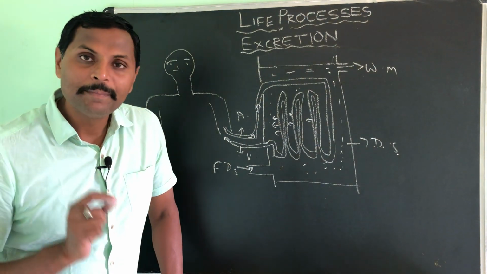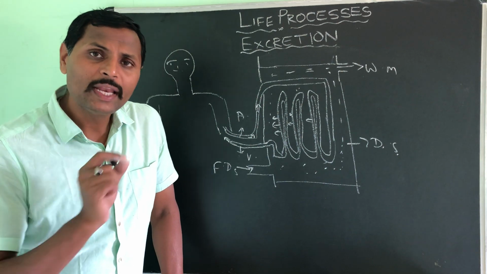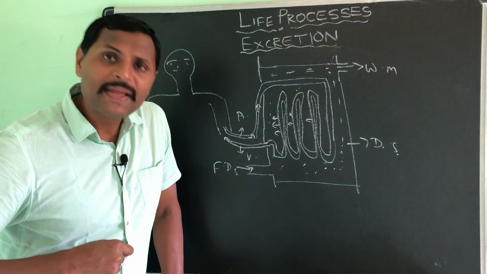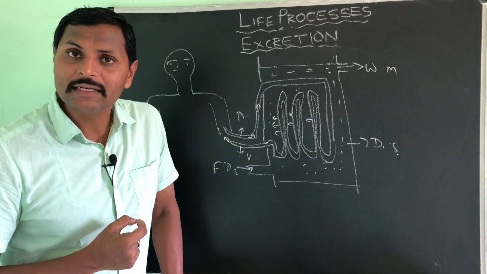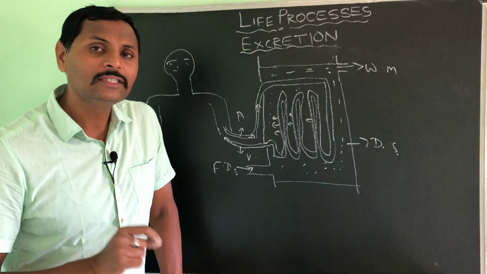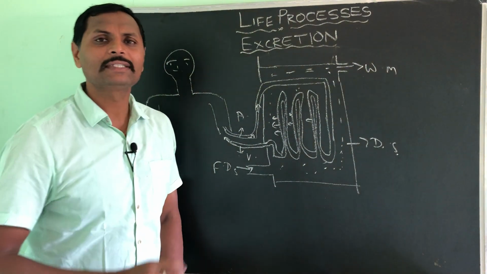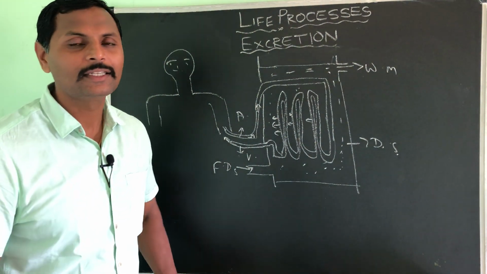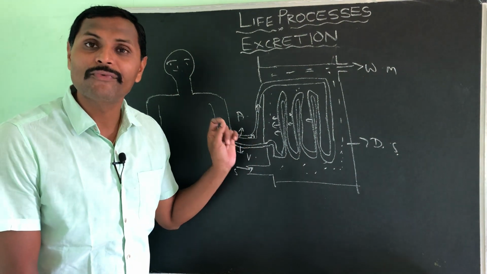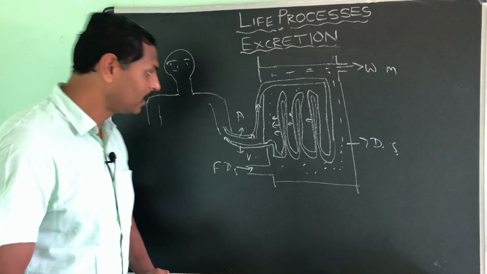Why? Because kidneys mainly filter the very poisonous substance which is produced in the body in metabolic activity, that is urea. So that is thrown out by the kidneys. That's why we mainly concentrate on kidneys in the excretory system of human beings. Got this point? Okay, all right.